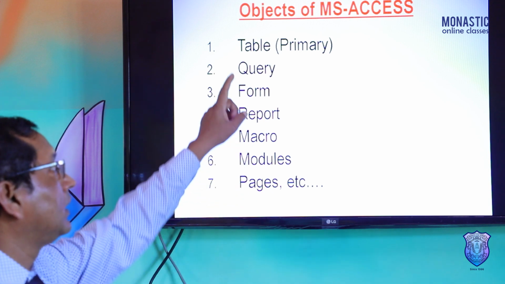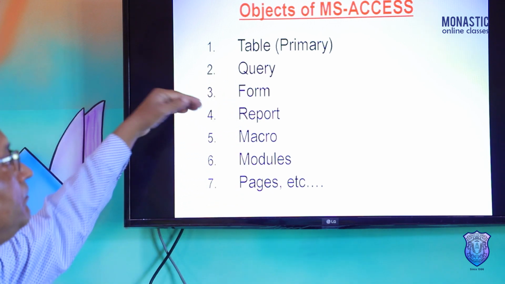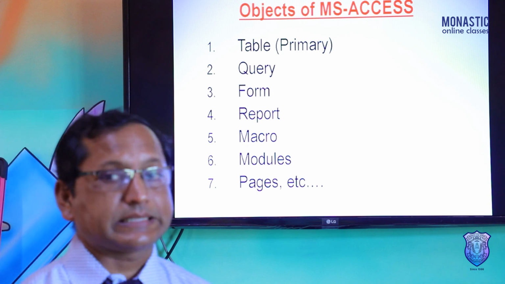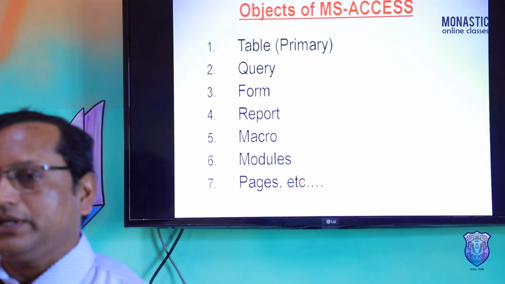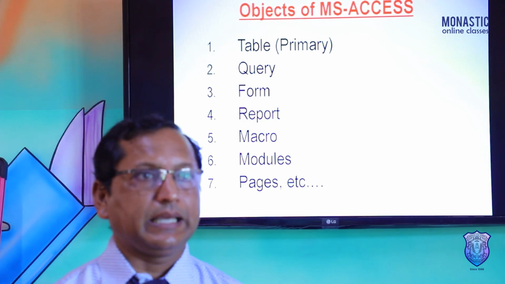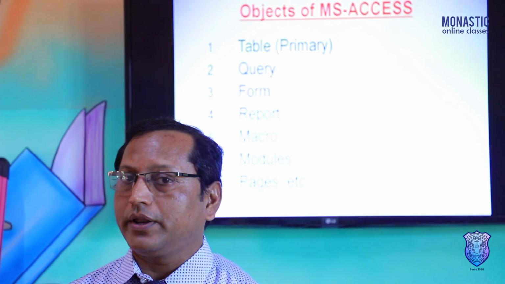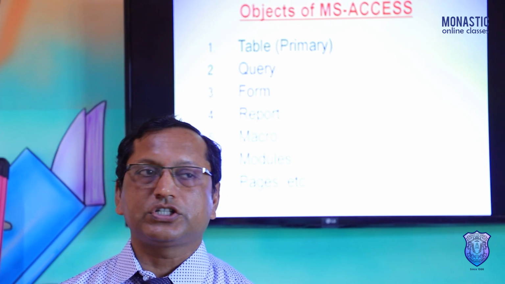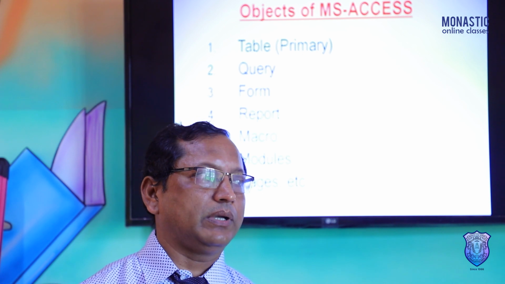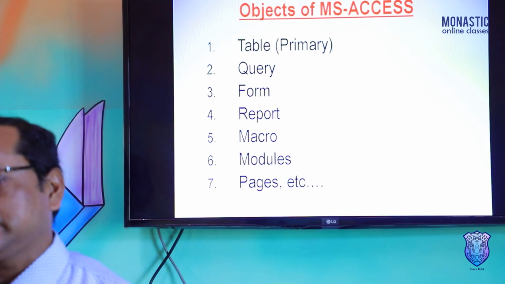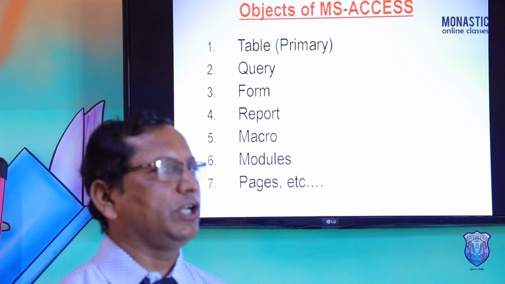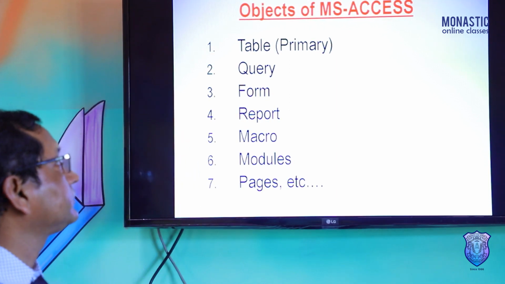Among them, table is the main object of MS Access. Table is the primary object of MS Access, because without a table, nothing is possible in an MS Access database. Not only in MS Access, I think all databases first need a table.